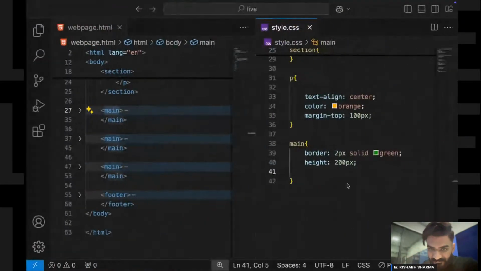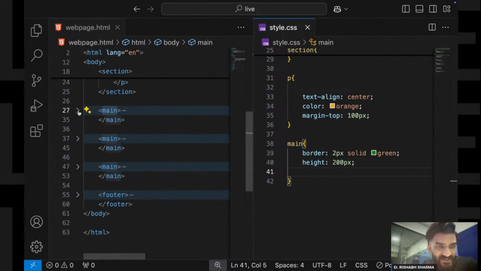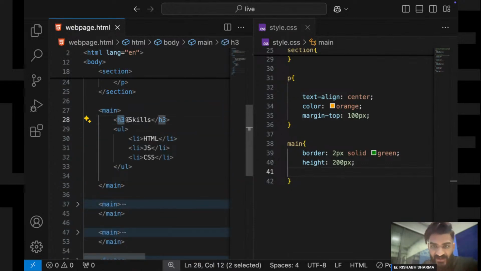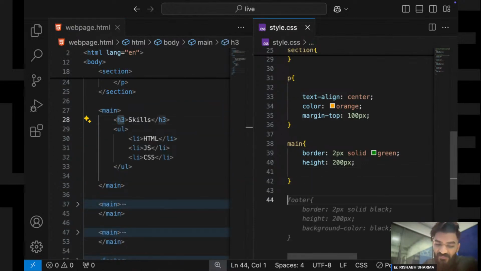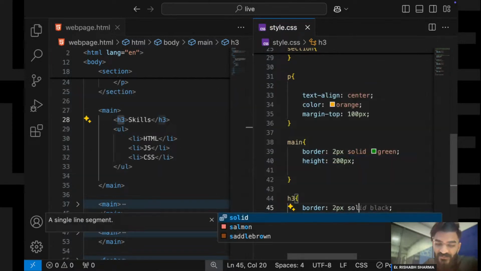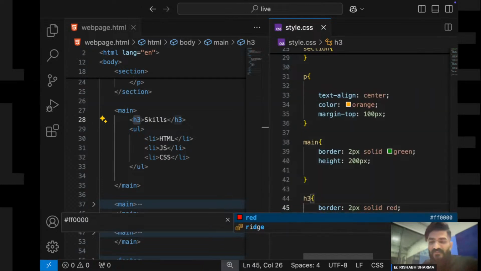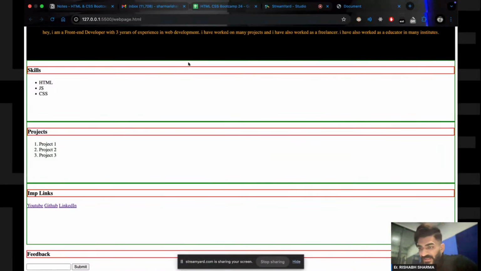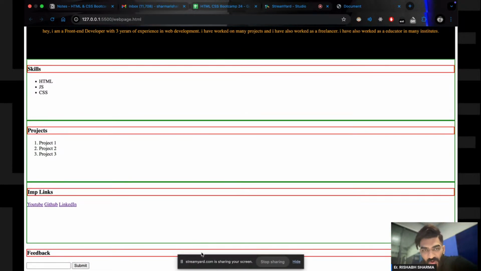And now I will do something. In my main section, I have a h3 tag, right? So let us target my h3 tag. I will apply border 2 pixels solid red. Yes, so see, in all the h3 tags, it has applied the border, right? Class and ID I will explain not today but tomorrow. Tomorrow I will go with class and ID and all those things.